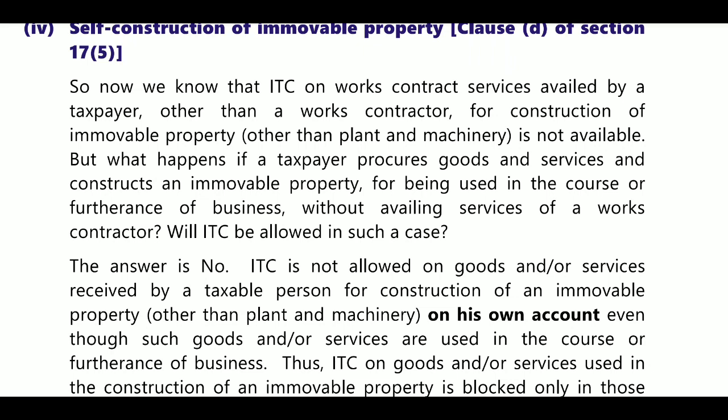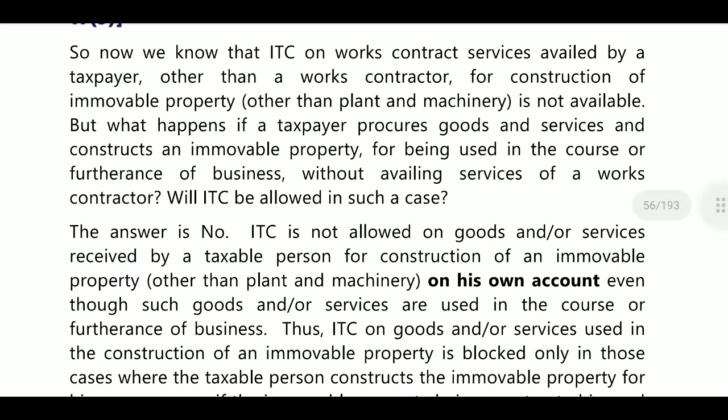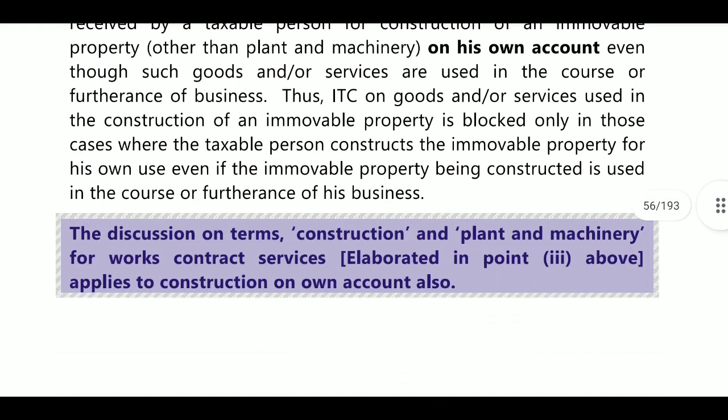ITC is not allowable on goods or services received by the taxable person for construction of an immovable property on his own account, even though such goods or services are used in the course or furtherance of business. Thus ITC on goods and services used in the construction of an immovable property is blocked, even where the taxable person constructs the immovable property for his own use in furtherance of business.